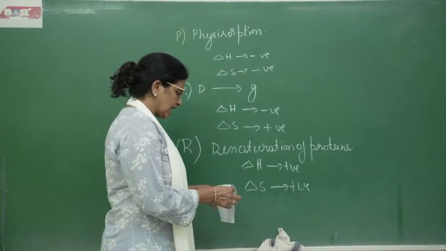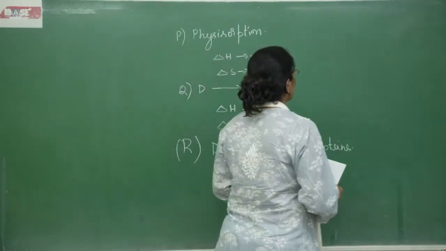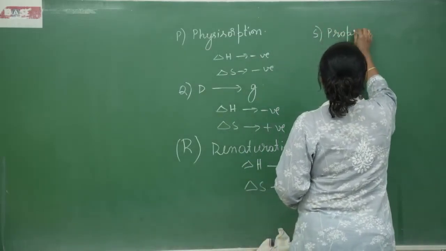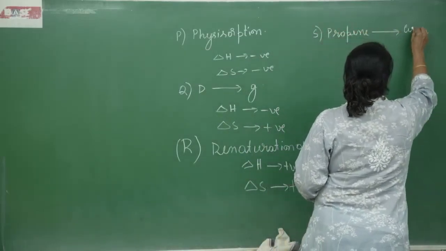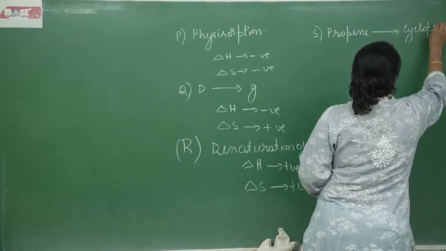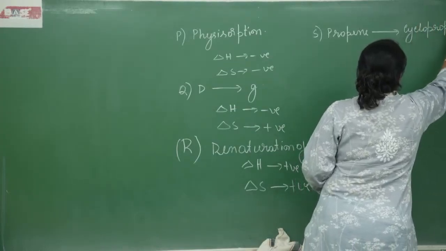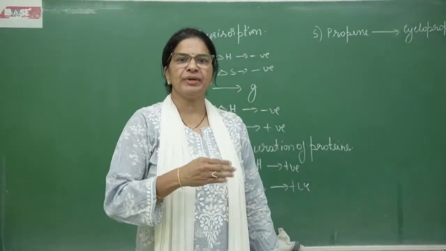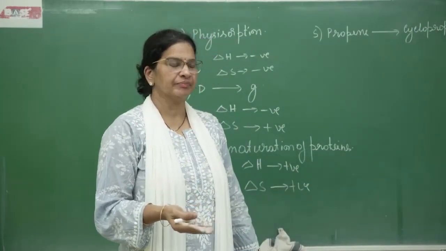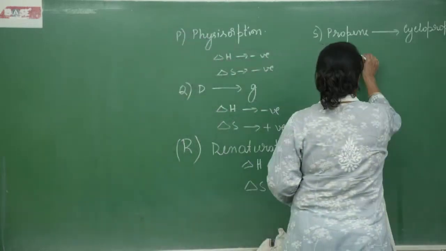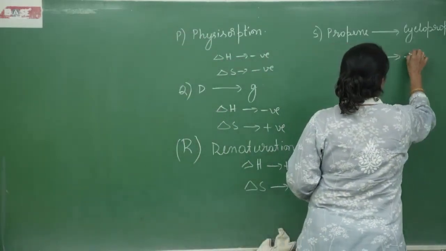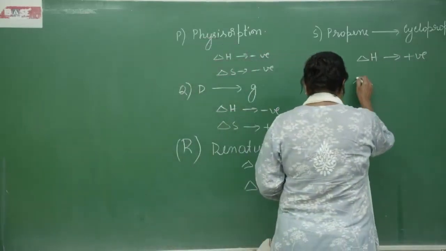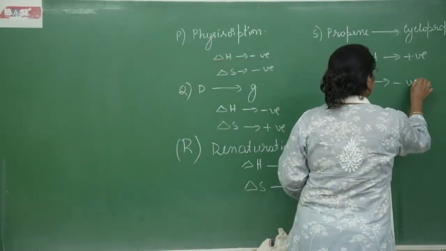So, we will move on to the last, that is propene to cyclopropane. Propene to cyclopropane. So, in cyclopropane, there is an angle strain. Due to angle strain, propene is thermodynamically more stable. Therefore, in this conversion delta H is positive. And also delta S is negative.